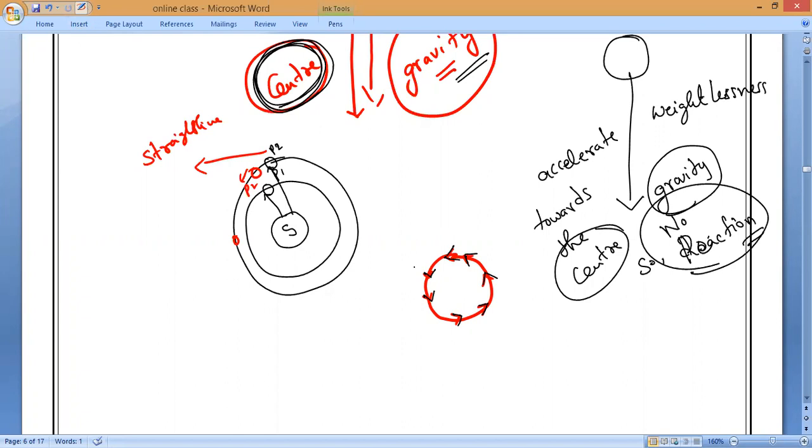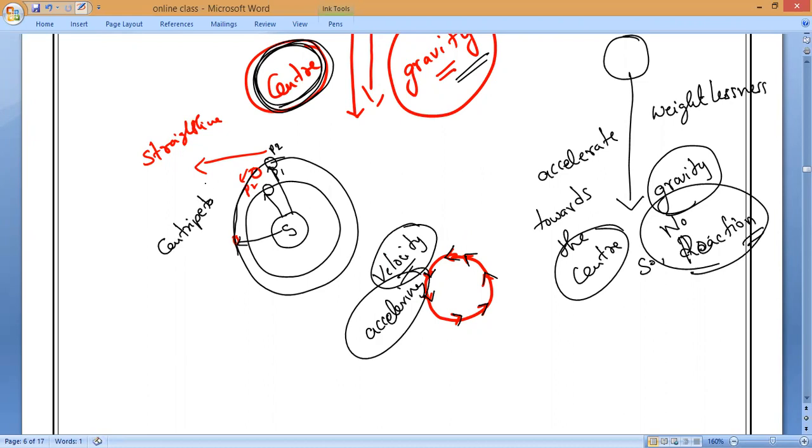Velocity will continuously change because the body is accelerating at every point. To accelerate at every point, the gravitational force of the sun is converting into what force? Centripetal. So there is no reaction force to the centripetal force. That is why the astronauts or every planet will feel weightlessness.